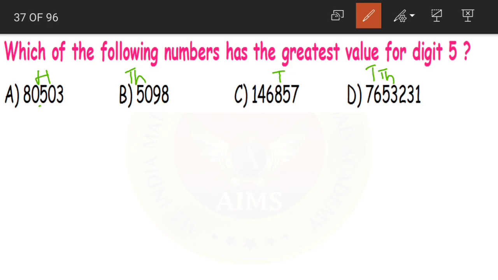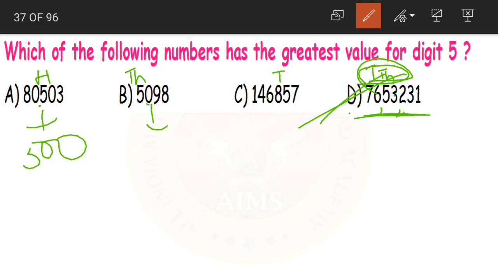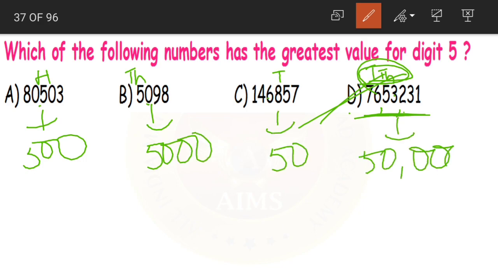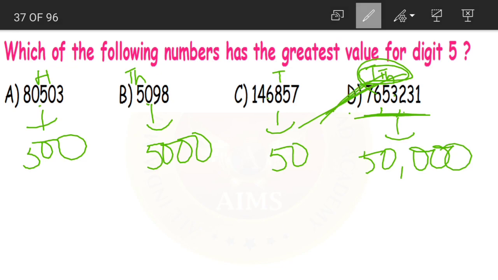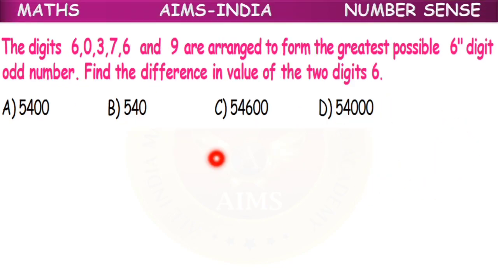Now which is the highest place among these? 10,000s, yes. So obviously this number, 76,53,231, has the greatest value for digit 5. Here the value becomes 500, here 5,000, here 50, and here 50,000. So option D is our correct answer.